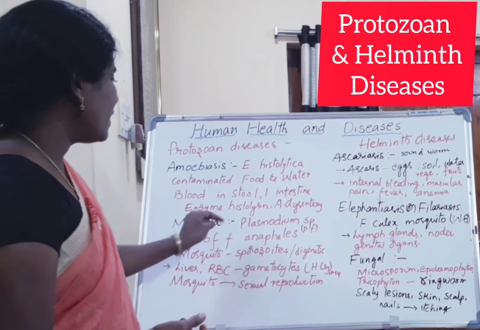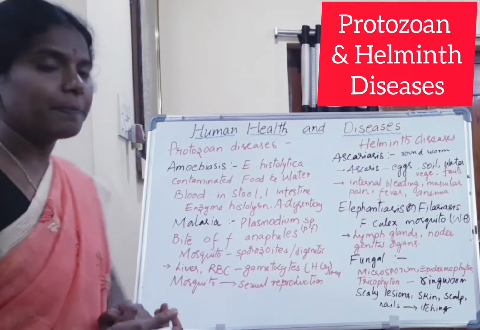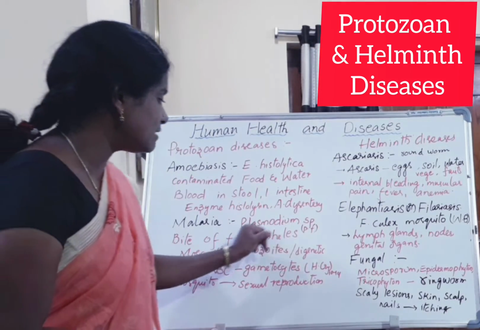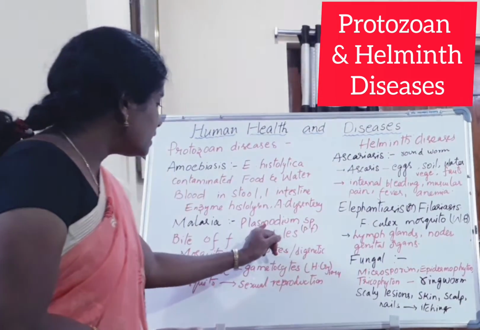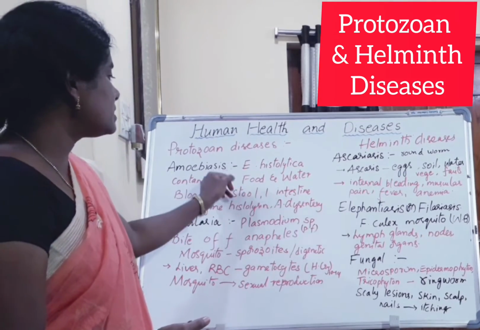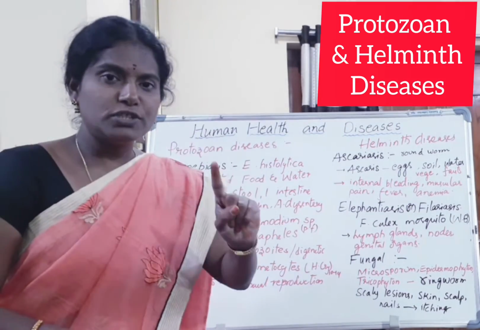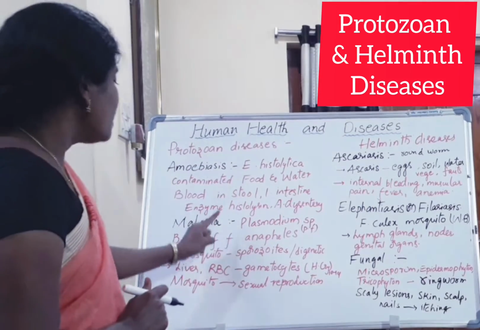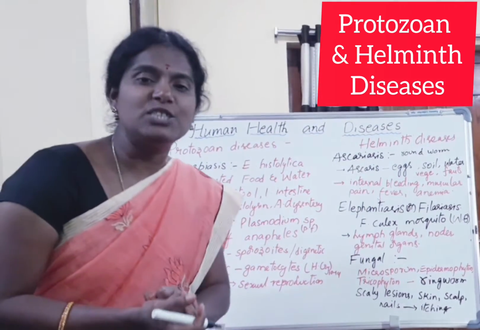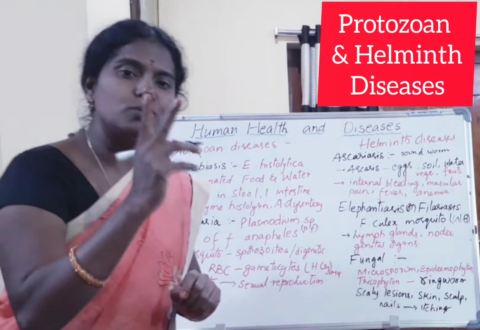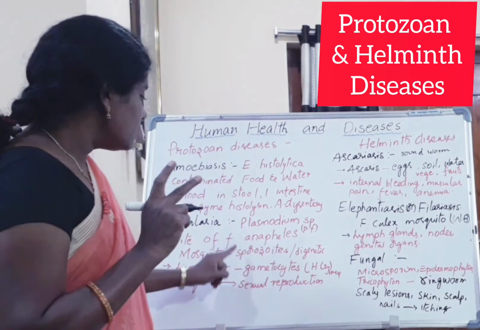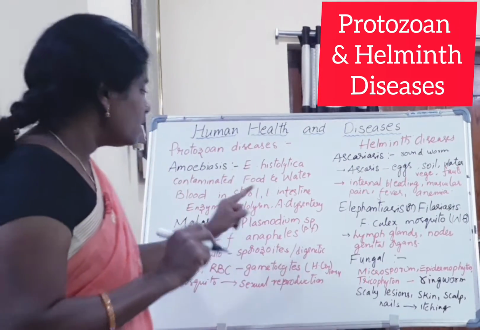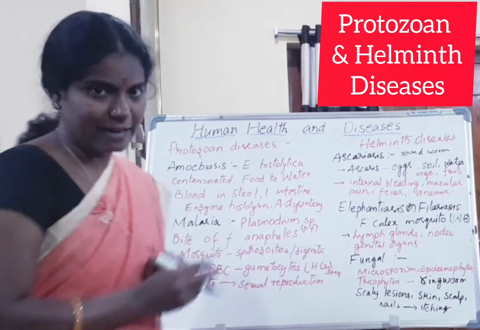So next, one more disease is malaria. This malaria disease is caused by the protozoan organism Plasmodium. Here amoebiasis is monogenetic, that means it requires only one host to finish its life cycle. But malaria is digenetic, that means it requires two hosts. One is the female Anopheles mosquito and then the human being. Within two hosts, it finishes its life cycle.